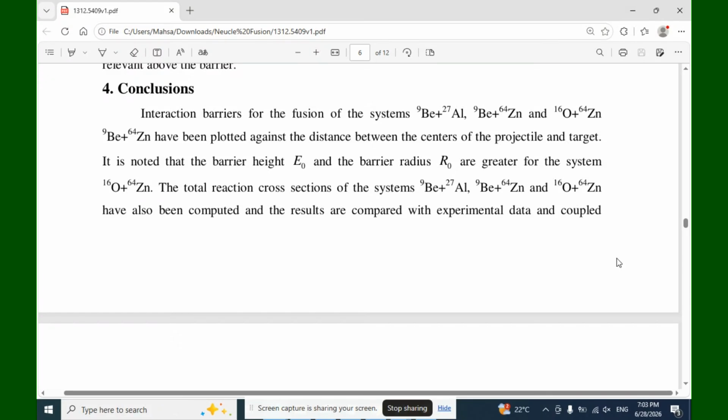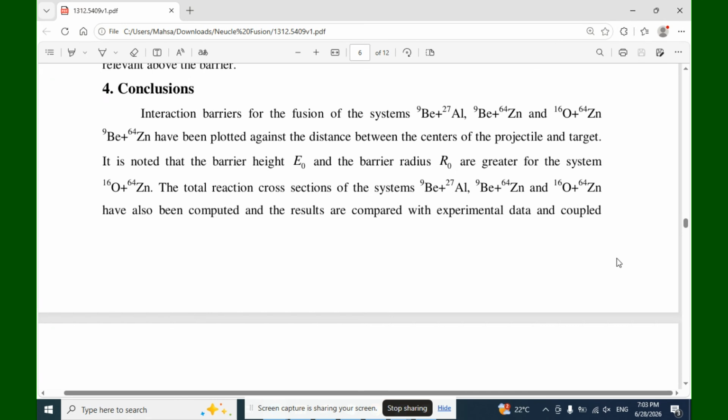Now I want to go through the conclusion. Interaction barriers for the fusion of the systems beryllium-9 plus aluminum-27, beryllium-9 plus zinc-64, and oxygen-16 plus zinc-64 have been plotted against the distance between the centers of the projectile and target. It is noted that the barrier height V0 and the barrier radius R0 are greater for the system oxygen-16 plus zinc-64.